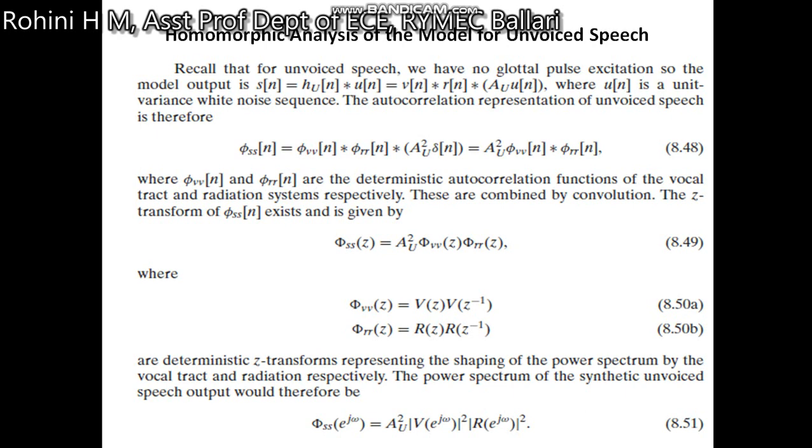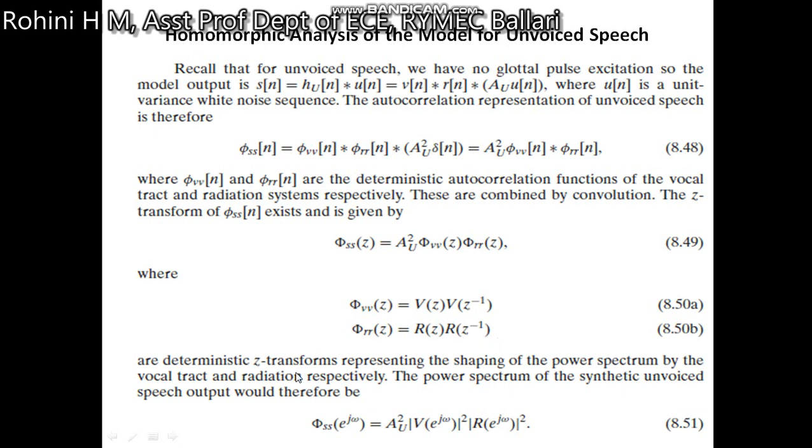The Z transform of phi_s of n exists and is given by phi_s of z equal to A_U squared phi_v of z times phi_r of z, where phi_v of z is written as V of z times V of z inverse, and phi_r of z is written as R of z times R of z inverse.